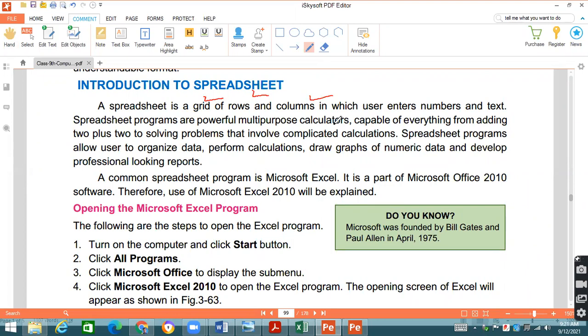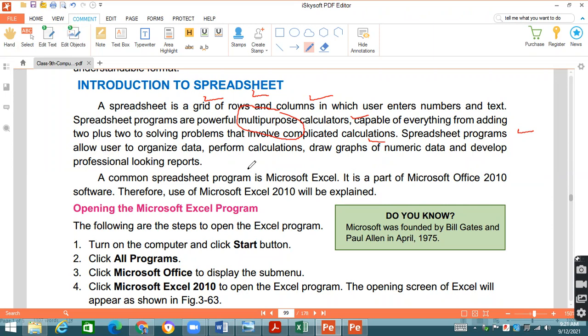Number two, it is a multi-purpose calculator capable of everything from adding to complex mathematical calculations. These are all the things that we can do over here.